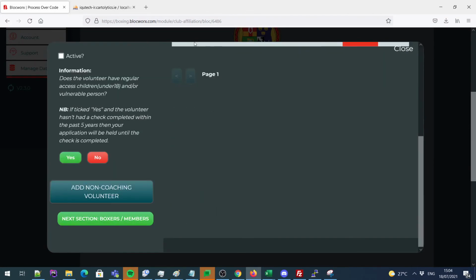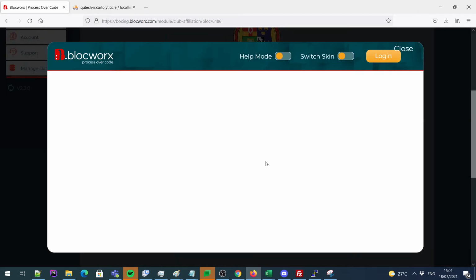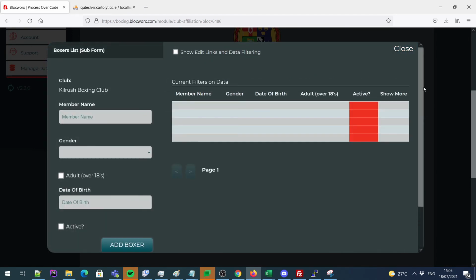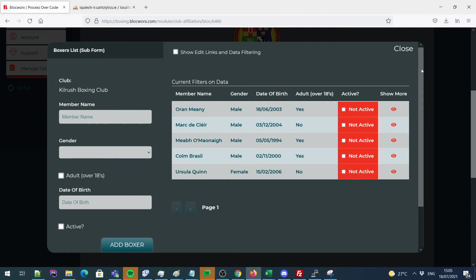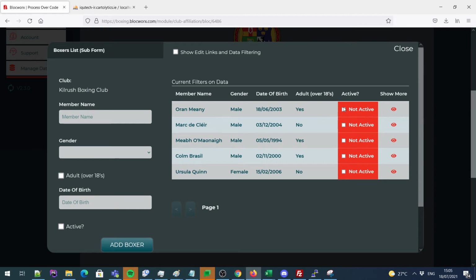So what you do once again is scroll down, and in the bottom left, click the green button, boxers members, and press OK if you want to proceed. This form follows the same instructions as the previous few, in relation to members being previously populated by the IABA.